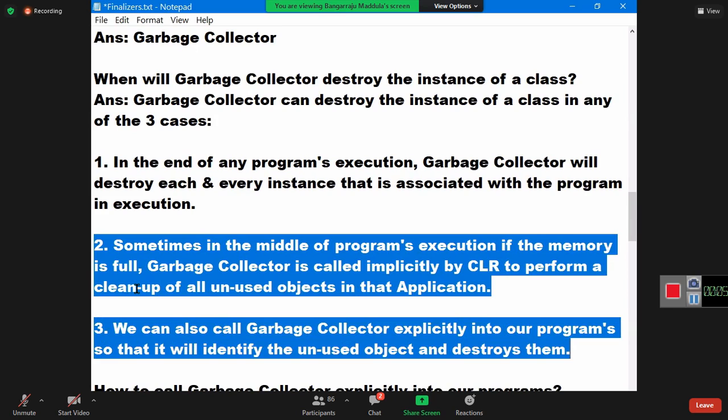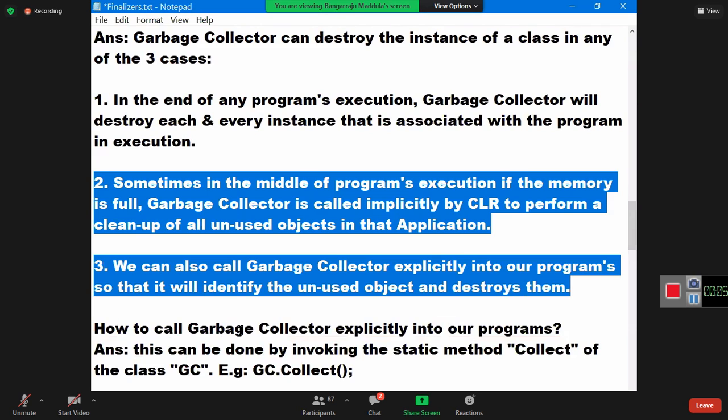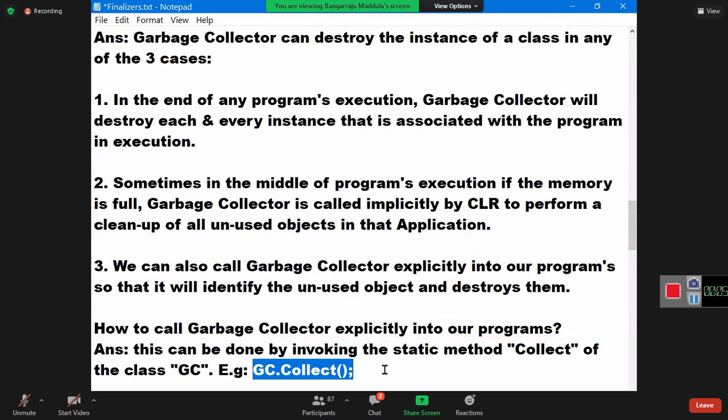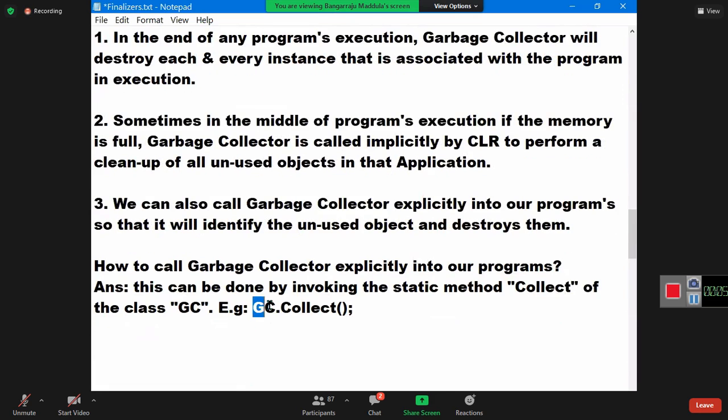What is the difference? 2 is implicit calling. Who will call? The CLR. 3 is explicit calling. Who will call? The developer. How can we call? GC is a class and Collect is a static method inside the class. This can be done by invoking the static method Collect of the class GC. For example, you can call it like GC.Collect.